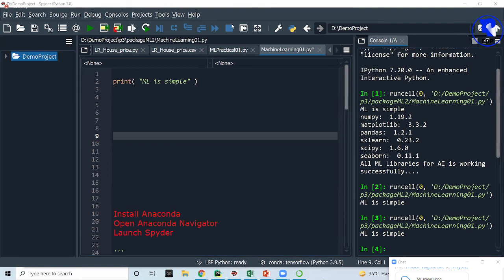Okay, so that's quite simple. If you want to change, can you see that there is a path? You can open that project from there. There's an option to choose.